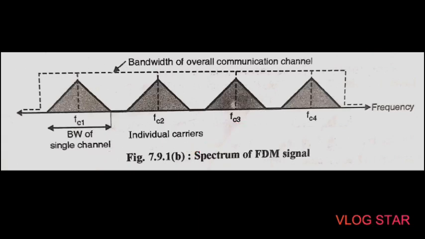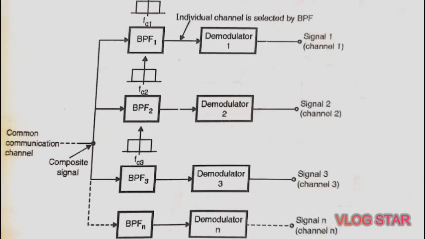Then the next part is the FDM receiver. The FDM receiver is used at the receiver side where the opposite operation takes place, that is demultiplexing. In multiplexing there are many inputs and only one output, and at the receiver side the demultiplexing process takes place, which has one input that is converted into many outputs. So demultiplexing means one into many and multiplexing means many into one.